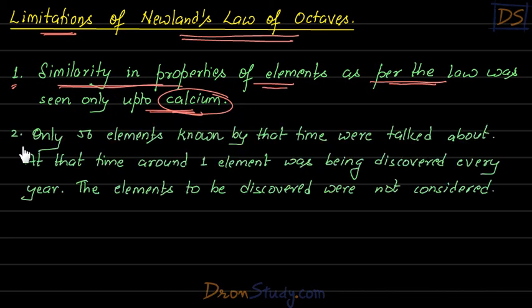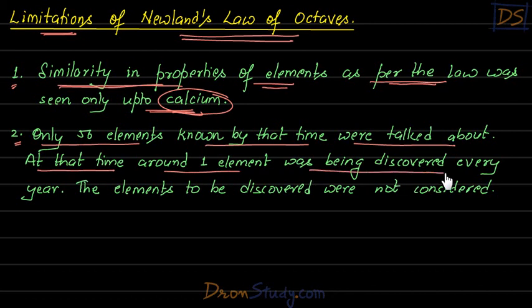So students, now let us have a look at the second problem. Only 56 elements known by that time were talked about in this grouping. We already know about this thing. At that time, around one element was being discovered every year. The elements to be discovered were not considered in this grouping. So I hope, students, you understand the point, that all the elements that were discovered by then were there in this table.